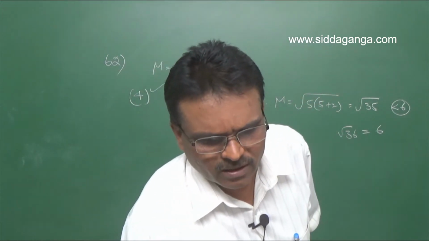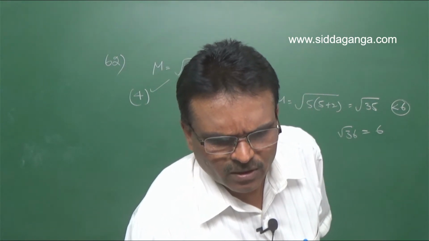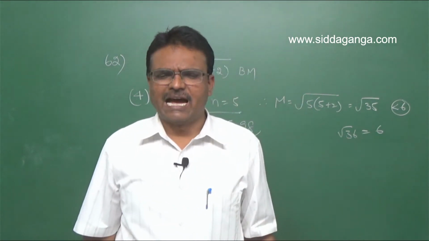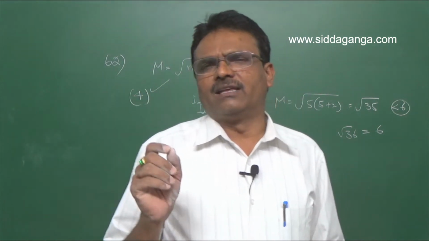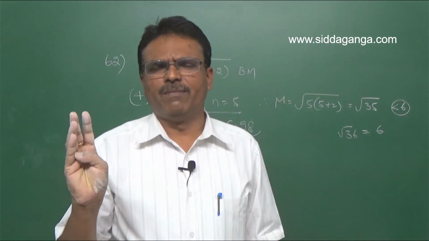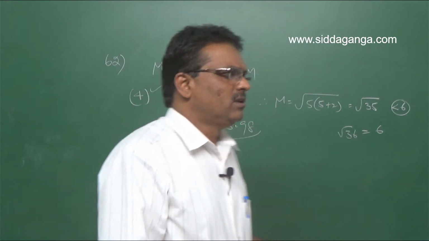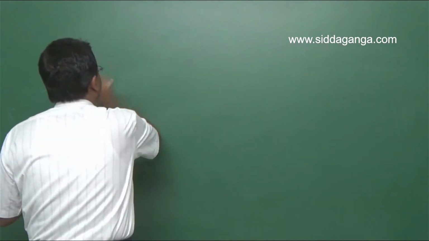Next, question number 63. Which of the following is the consequence of lanthanide contraction? Lanthanide contraction consequences: one, zirconium and hafnium have almost the same atomic and ionic radii.